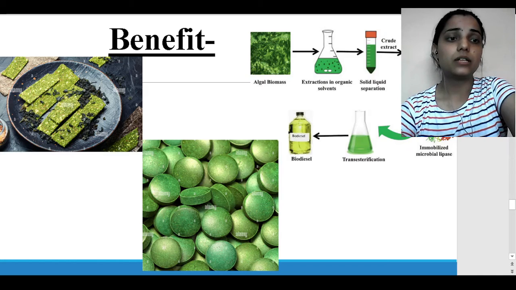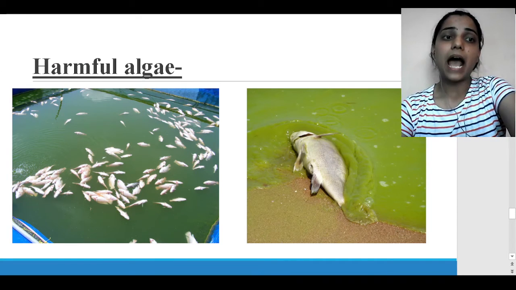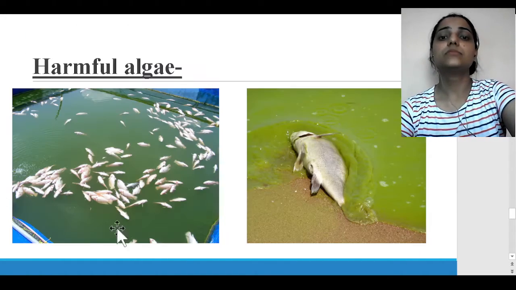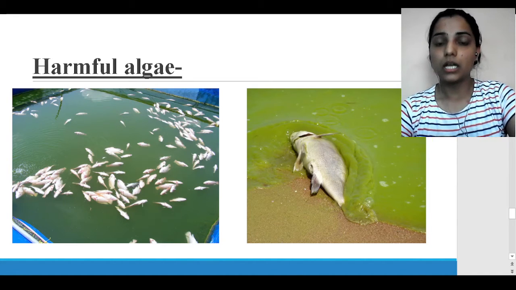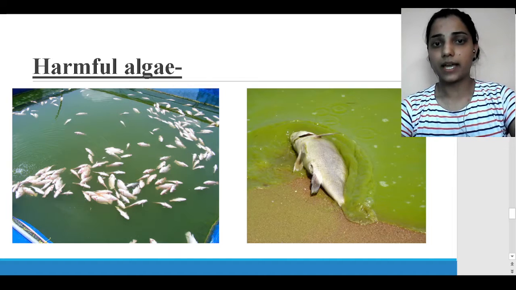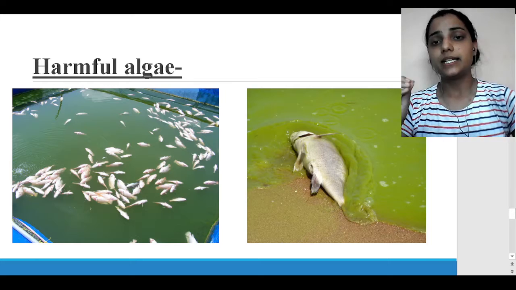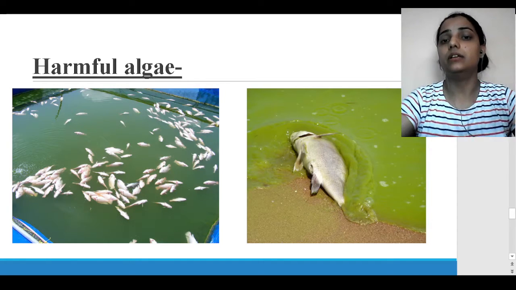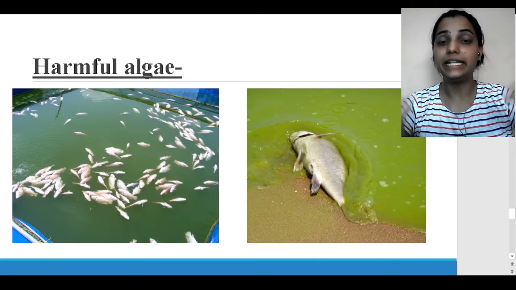Now I tell you about the harmful algae, isn't it? I just show you this picture. This was the algal bloom. So what actually happens in this algal bloom? It is due to algae obviously, but what happens is algae multiply rapidly in water bodies.